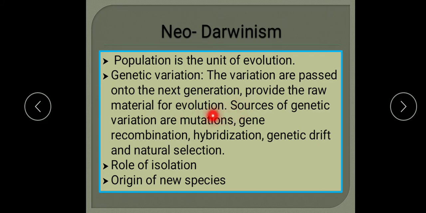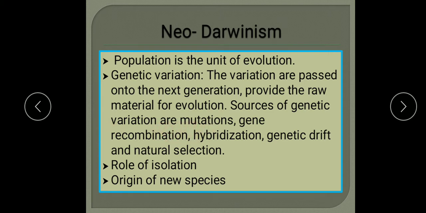These genetic variations come from the following sources. So what are the sources of genetic variation? They are mutation. We know the variation in the genes is due to mutation, gene recombination, hybridization, genetic drift, and natural selection. So I will explain this in short, because we are going to study these terms in detail.